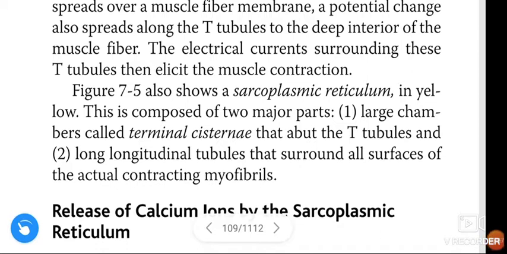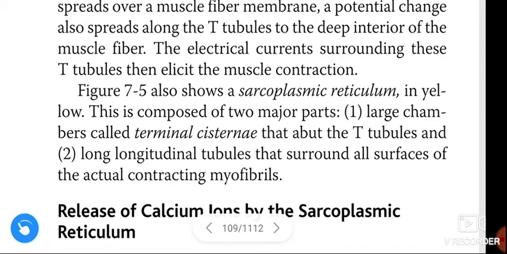And that figure also shows a sarcoplasmic reticulum in yellow color. It is composed of two major parts. The first part is large chambers called terminal cisternae that abut the T tubules, and the second is long longitudinal tubules that surround all the surface of